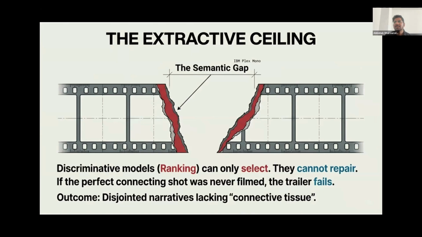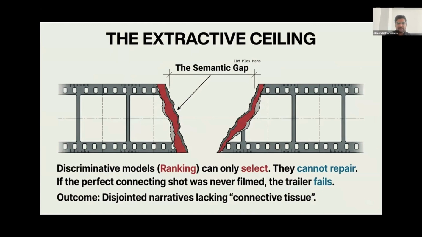This rigid limitation results in a semantic gap, frequently leading to jarring, disjointed narratives that completely lack the necessary visual connective tissue that makes sense to the human viewer watching that.